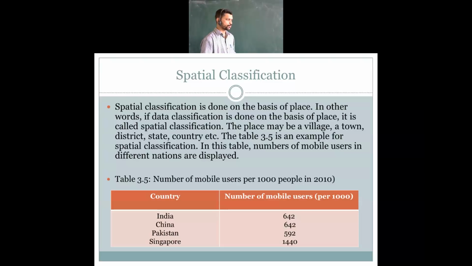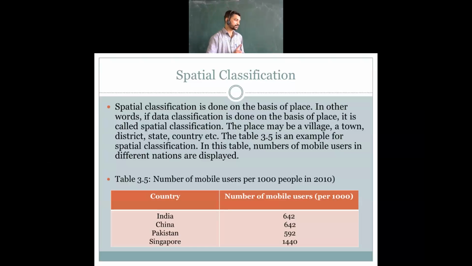And in Singapore, as compared to the 1,000, how much? 1,440 mobile phones are there. Means per person may have 2 to 3 mobile phones. Few of the people may have nearly 2 to 3 mobile phones with them, at least 2. So this is the ratio of the number of mobile users per 1,000 in the countries.